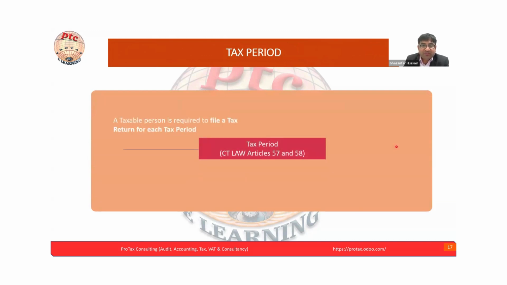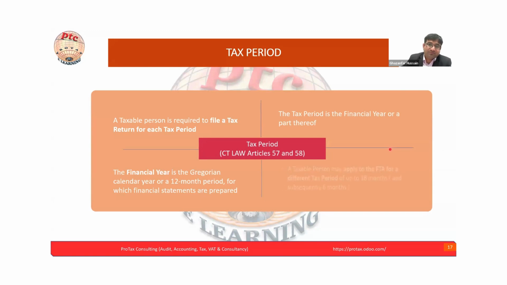Corporate tax period, we already discussed in detail, just for understanding purpose. If you want the law reference, a taxable person is required to file a corporate tax return for each tax period. Here the law reference is already there. You can simply go on Google and search the CT law Article 57. It will open the law and you can go to Article 57.